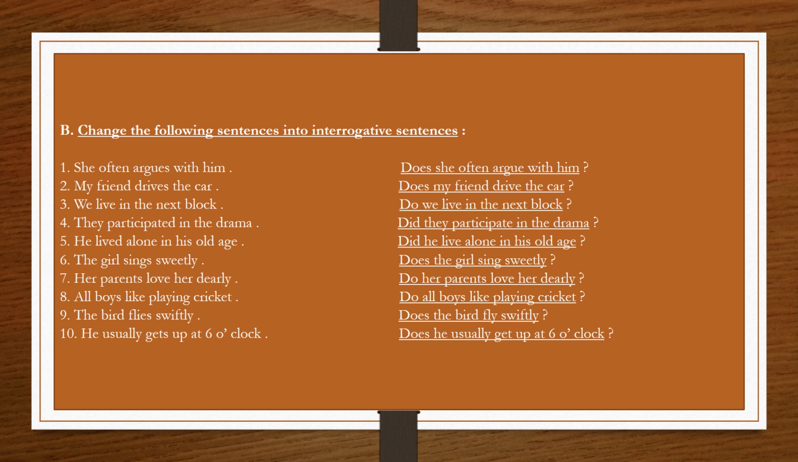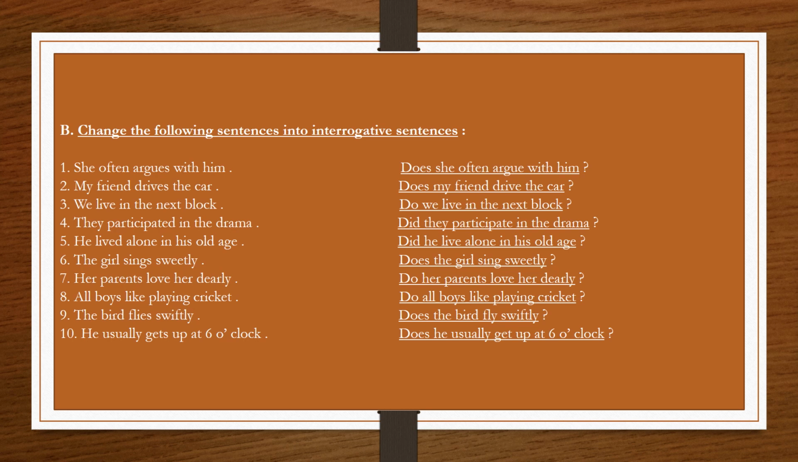Question mark. Third, we live in the next block. We is the subject which is plural here. So we will use do as a helping verb here and it will be placed before the subject to form the question, and the base form of lives is live. So the sentence or question thus formed is, do we live in the next block? And question mark. Fourth, they participated in the drama.